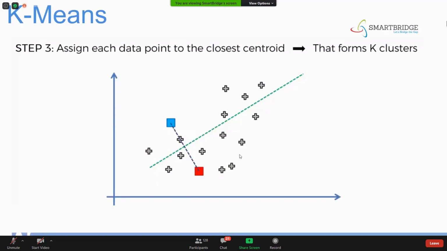Basically the algorithm finds the distance from the centroid to the data points.